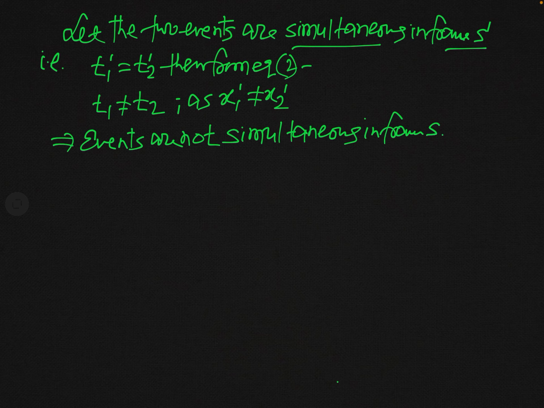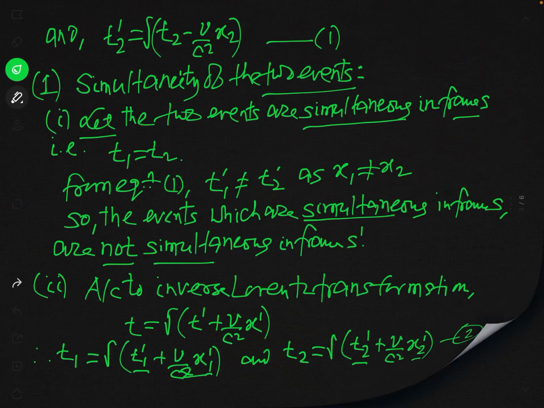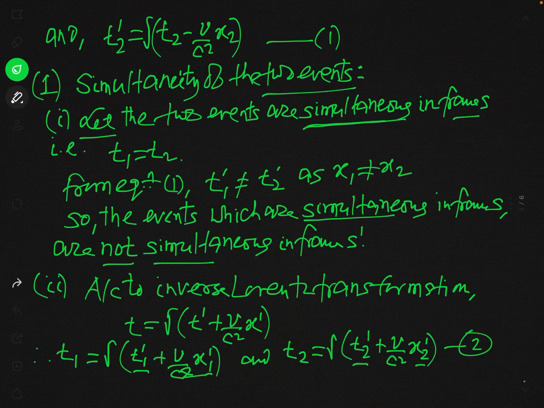So what have you seen? You have seen that if the two events are simultaneous in frame S prime, then they are not simultaneous in frame S. And similarly, when we considered that the two events are simultaneous in frame S, we found that the two events are not simultaneous in frame S prime.